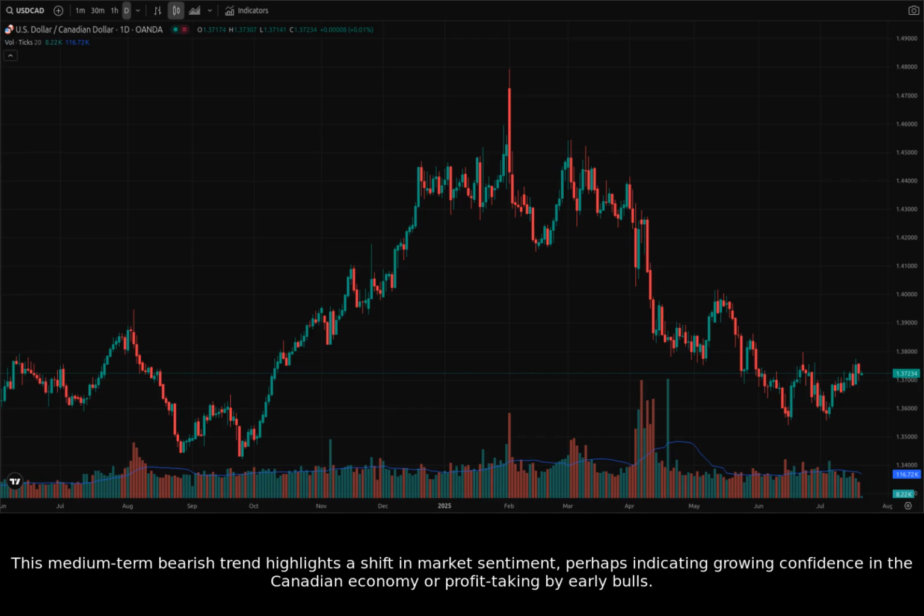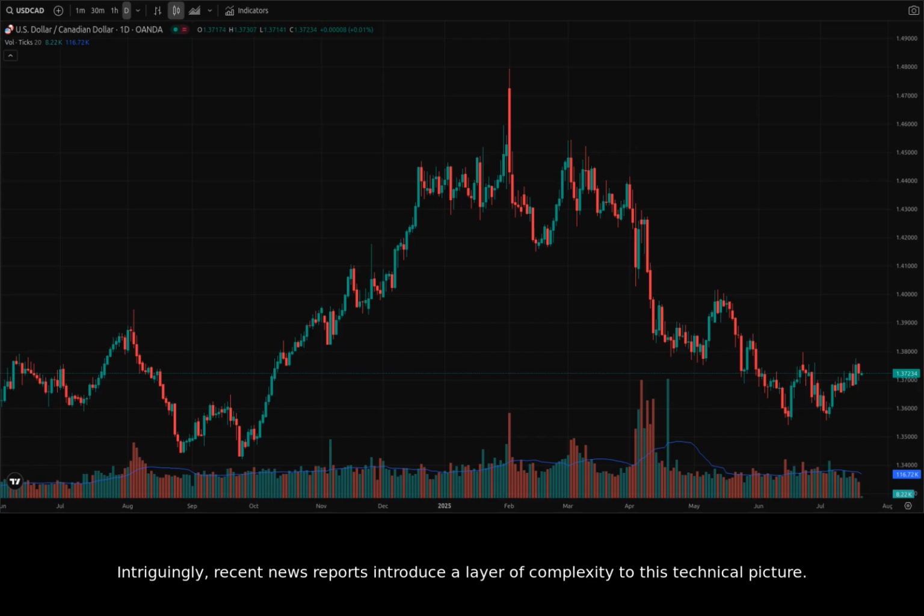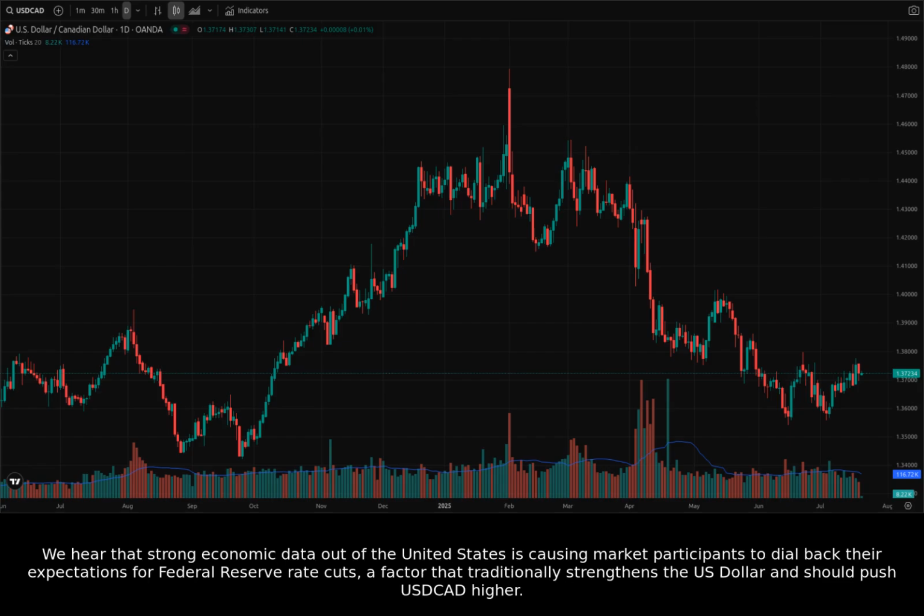This medium-term bearish trend highlights a shift in market sentiment, perhaps indicating growing confidence in the Canadian economy or profit-taking by early bulls. Intriguingly, recent news reports introduce a layer of complexity to this technical picture. We hear that strong economic data out of the United States is causing market participants to dial back their expectations for Federal Reserve rate cuts, a factor that traditionally strengthens the US dollar and should push USDCAD higher.